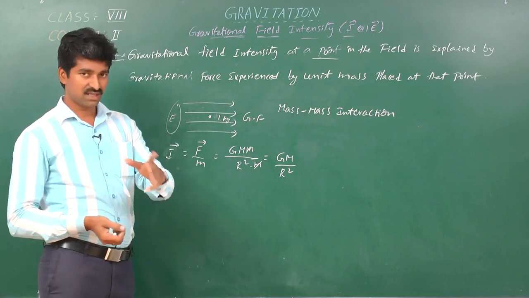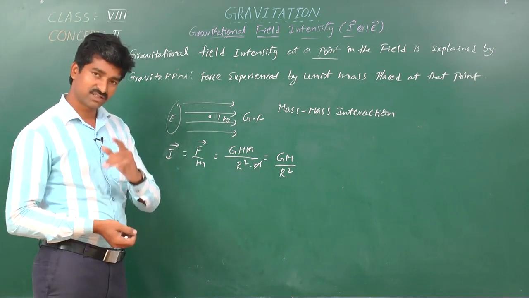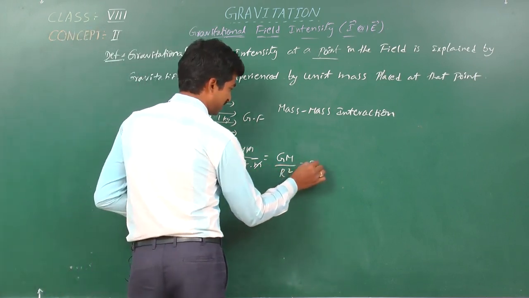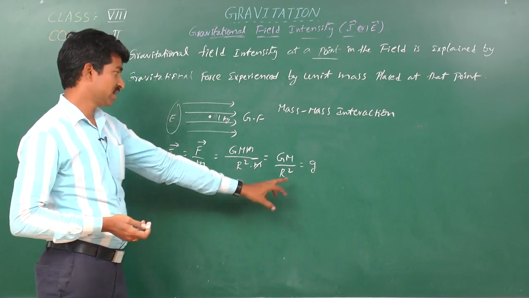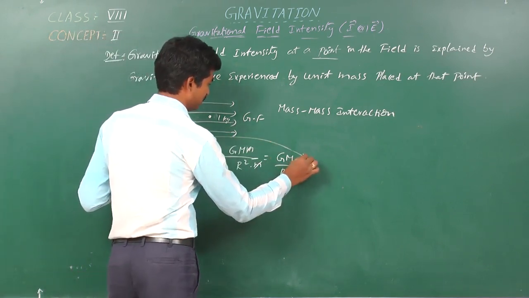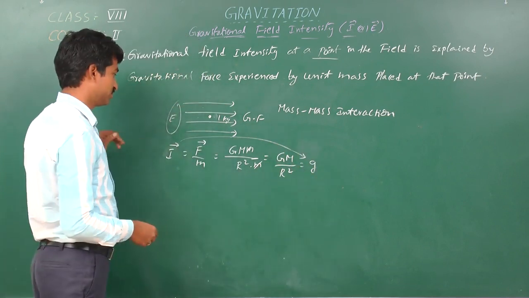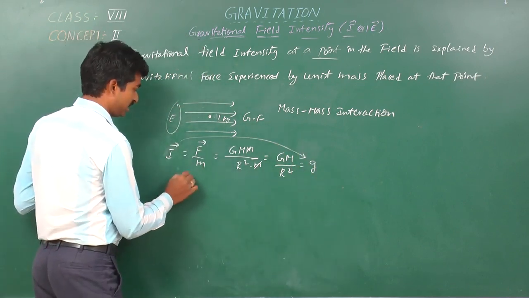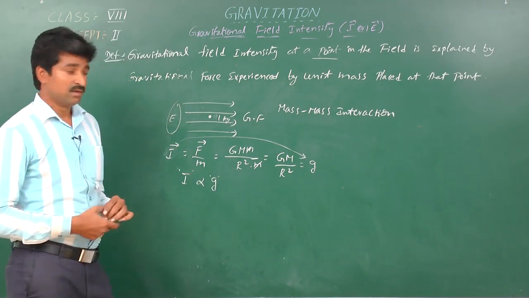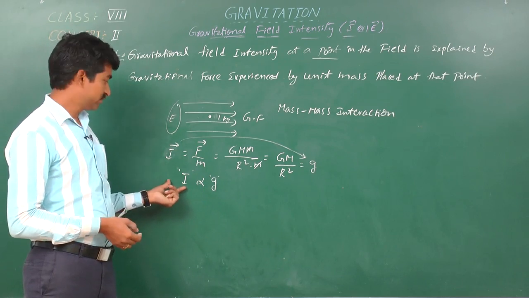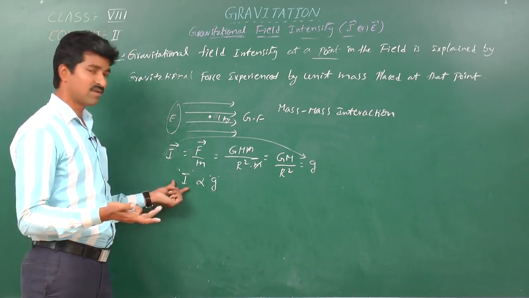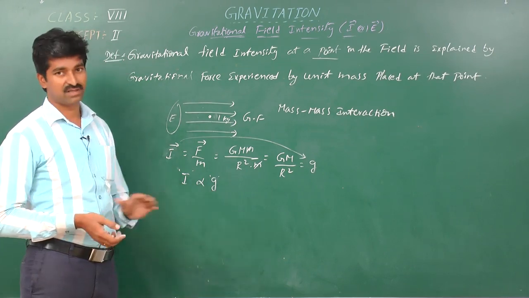In the very next concept, concept 3, we will establish a relation between small g and capital G. So this value will be small g. Now, the conclusion of this small derivation is that I directly depends on acceleration due to gravity. That means if the value of g is more, the value of I is more. So I directly depends on small g.